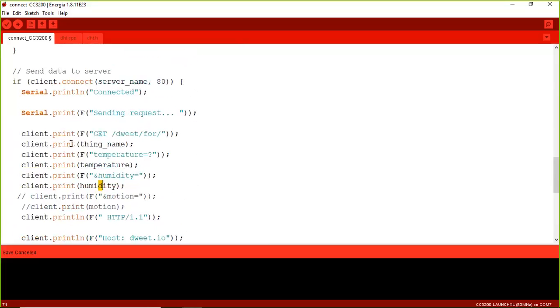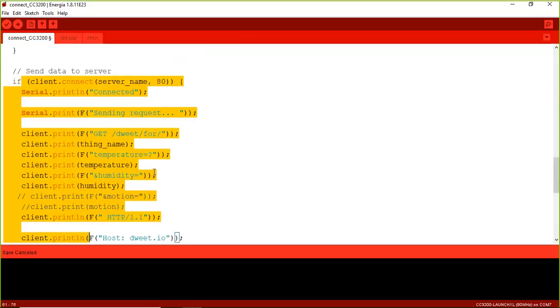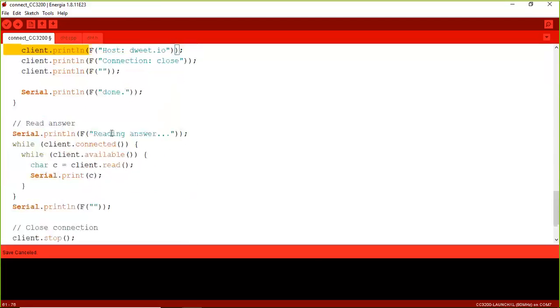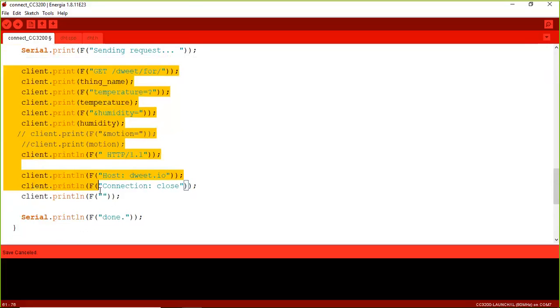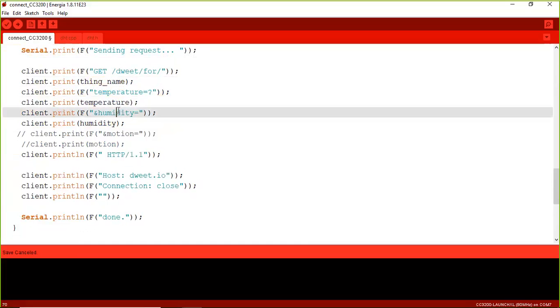This is the process of establishing. The highlighted code is for establishing the communication from the Wi-Fi client, I mean our board CC3200, to the website called dweet.io. And what is the next scenario? After that, our board is waiting for a reply from dweet.io to the CC3200. This code is sending a request from CC3200 via Wi-Fi to dweet.io. We are sending a dweet for a particular thing with the parameters temperature and humidity.